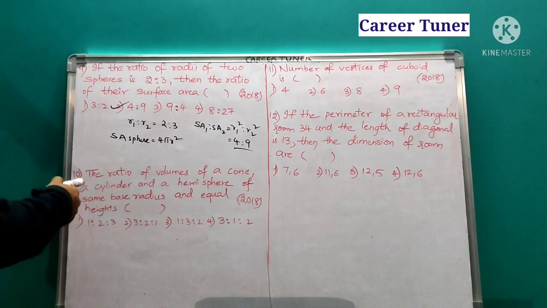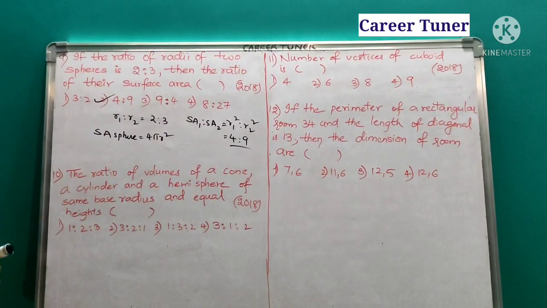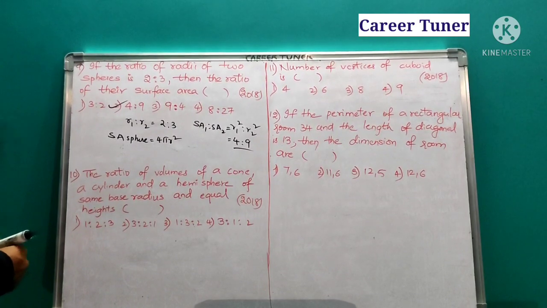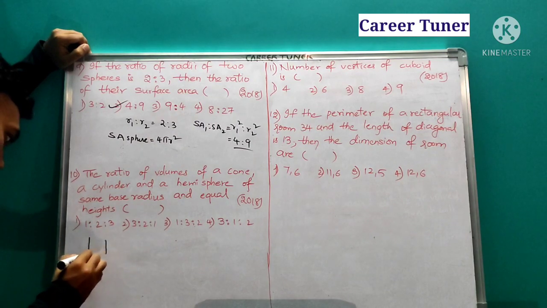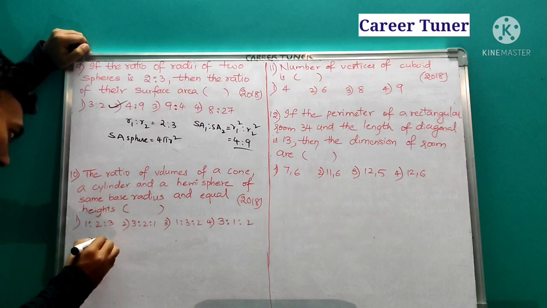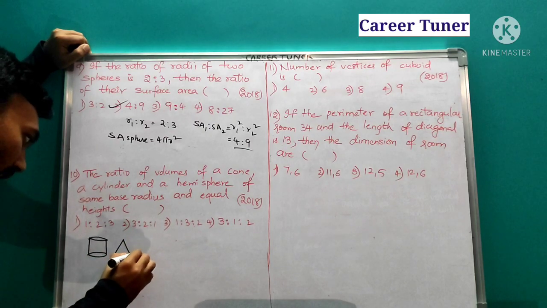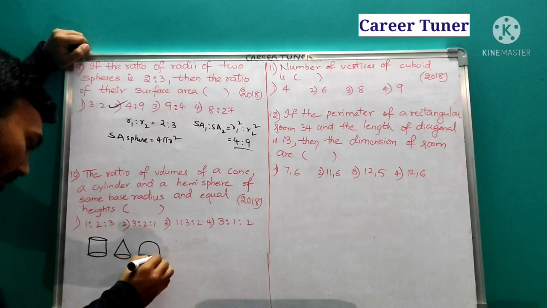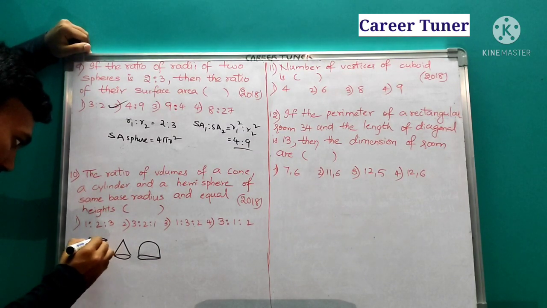Next, the 10th question: the ratio of the volumes of a cone, a cylinder and a hemisphere of the same base radius and equal heights. Once we look at the figure, this is a cylinder, this is a cone and this is a hemisphere. They all have equal heights and the radius is also equal.